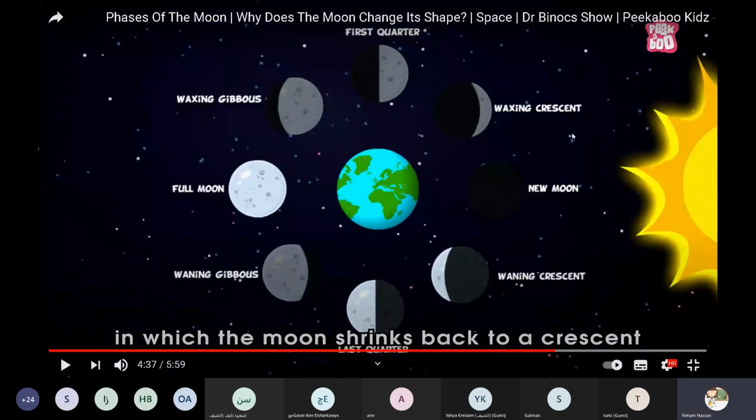Okay, so grade 2, these are the moon phases. The moon starts with the new moon, and we cannot see the new moon because the moon is between the Earth and the sun, so we cannot see the light from the sun shining on the moon. Now we start to see part of the moon in the waxing crescent. Then first quarter, waxing gibbous, full moon, waning gibbous, last quarter, then waning crescent, and the new moon again, and so on. It repeats every month.